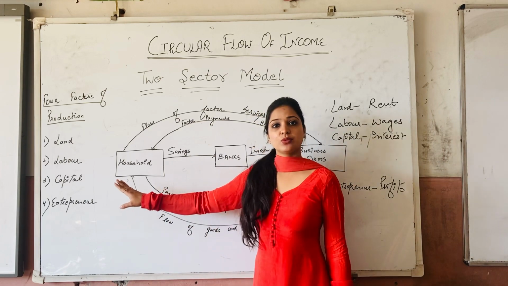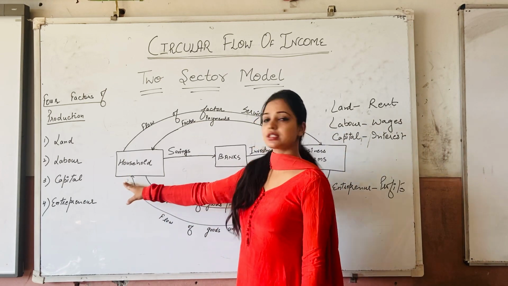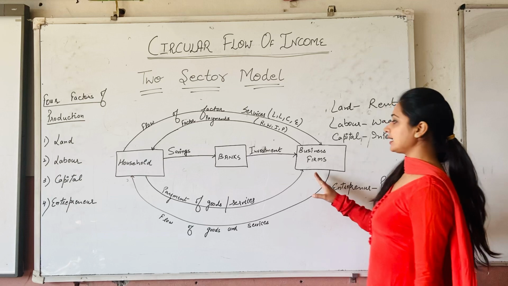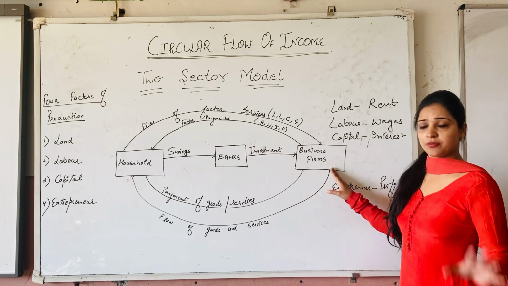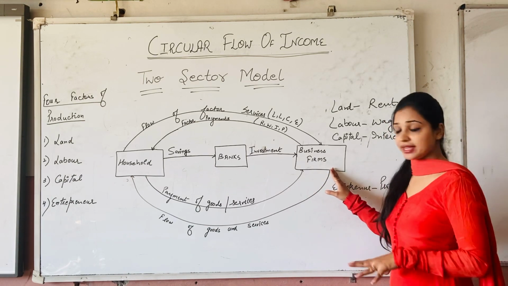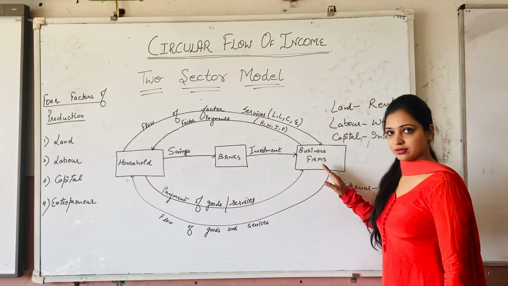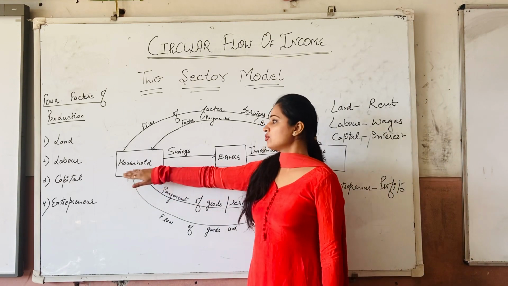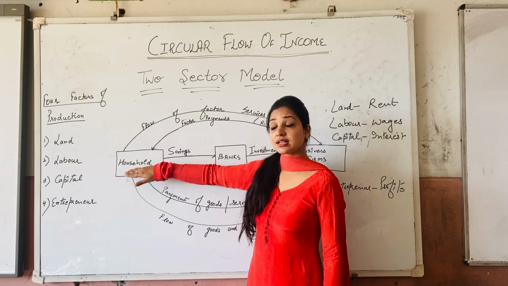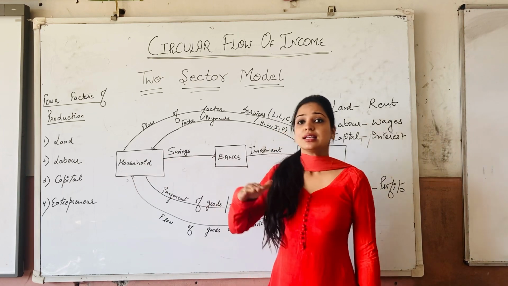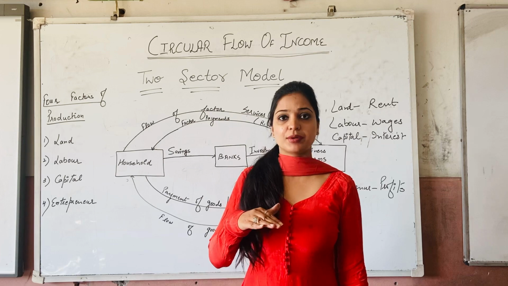So I'll be discussing the first two sectors, the first being the household and the second being the business, which is obviously referred to as the firm, right? One is the household sector, the other is the firm sector. Now talking about the households, households are the people who are the main owners of the factors of production.